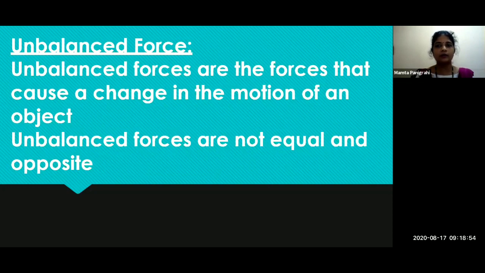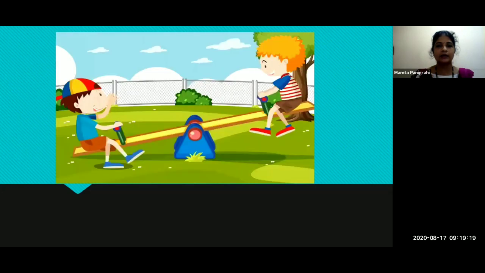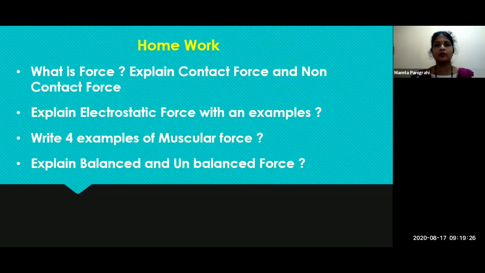Anyone remember one example of balanced and unbalanced force? See this one. Remember, tug of war is an example of balanced and unbalanced force. Another example is this seesaw. So this was what we had done in our previous lecture.